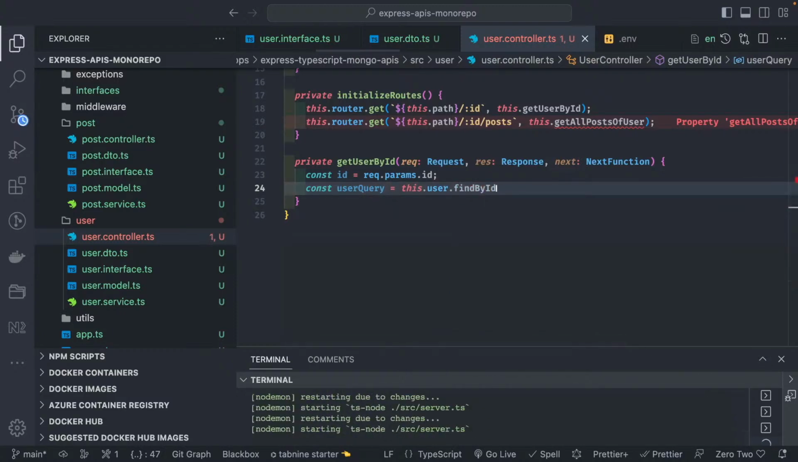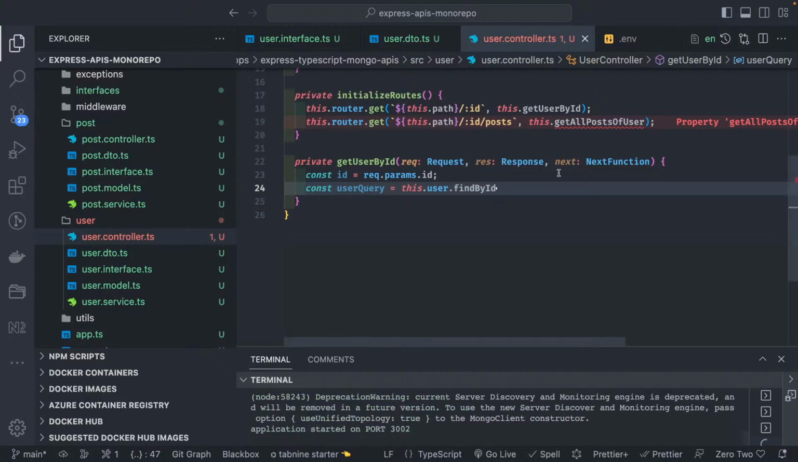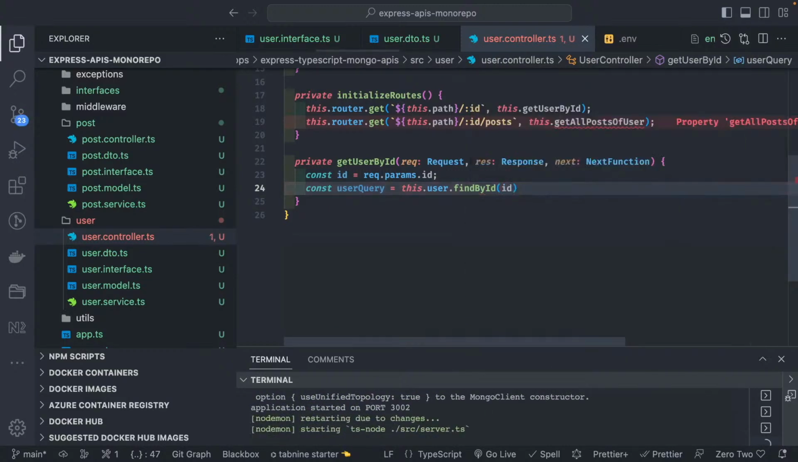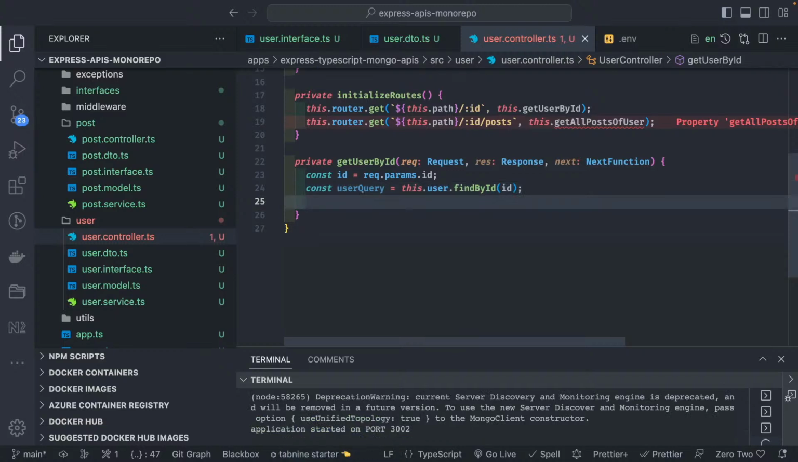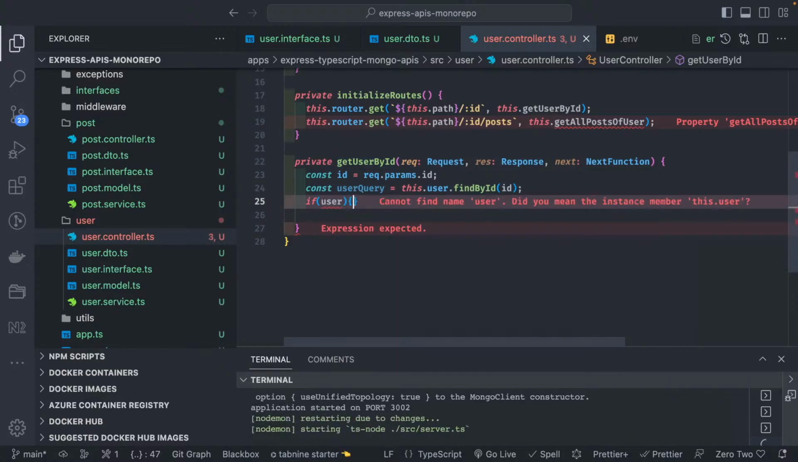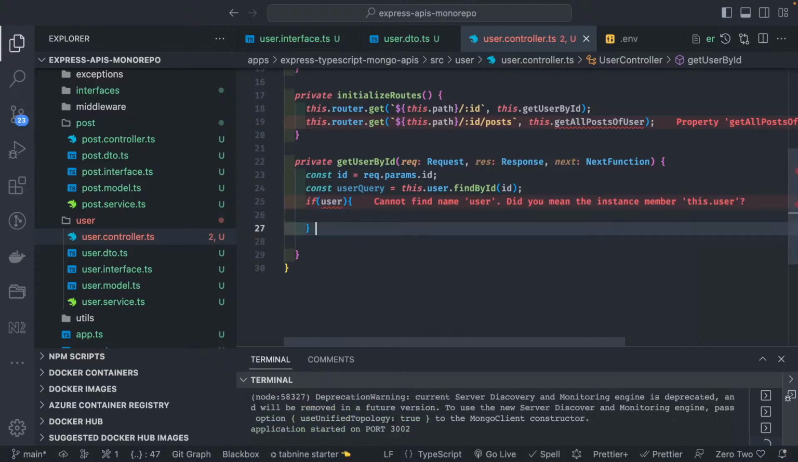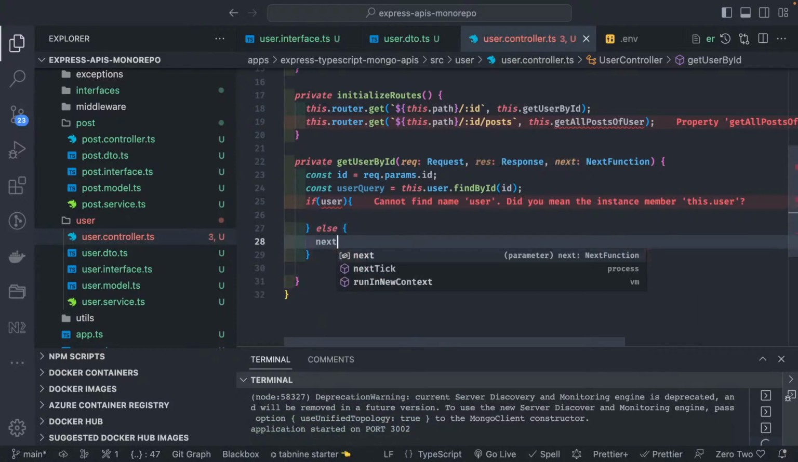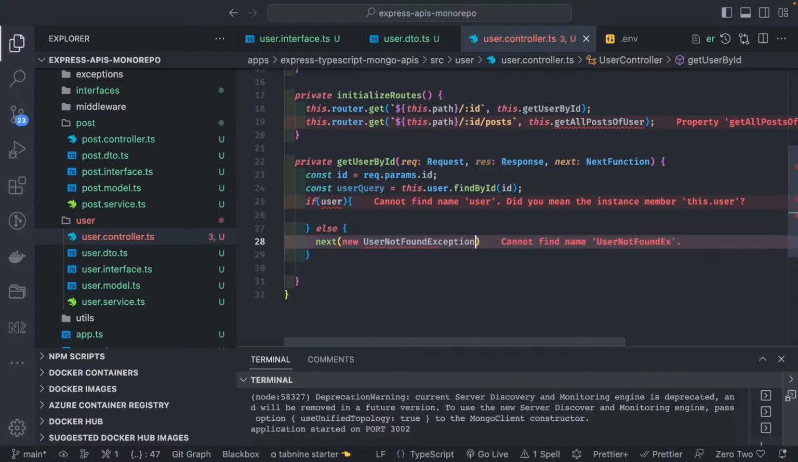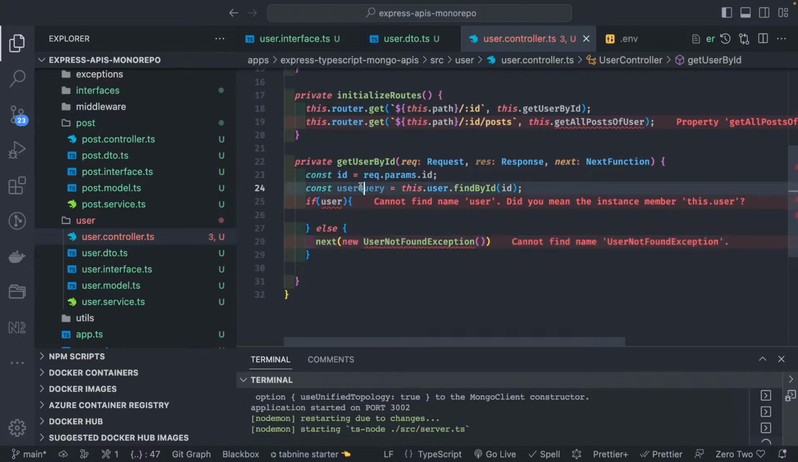There is a method already. We just pass the ID which we are getting in the params. So findById, and then there is another query like what you are doing in get user by ID. You already have the user, so you can just return it. If the user is there, just return it. Otherwise, next we can call another exception, user not found exception. So we are going to throw a custom exception for this.